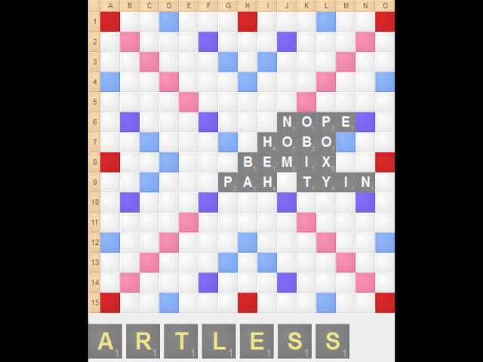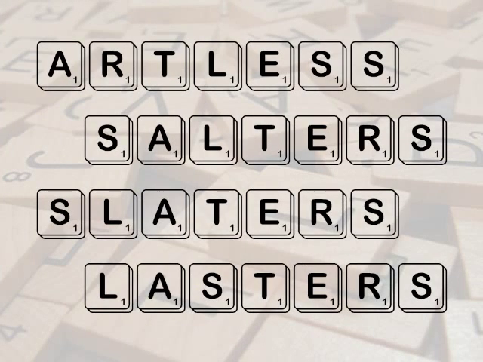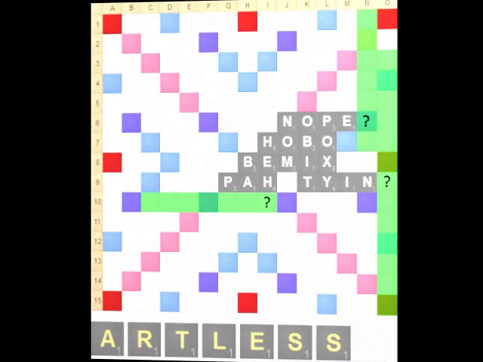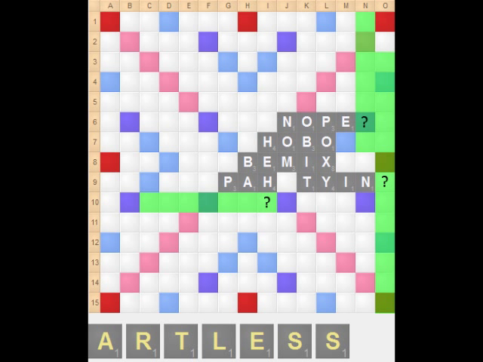Bingos with S's are generally easy to place as you can hook the S onto most words, mainly nouns and verbs. The 4 7s on this rack are artless, salters, slaters, and lasters. There are initially 3 prospective bingo lanes in column N, column O, and row 10.